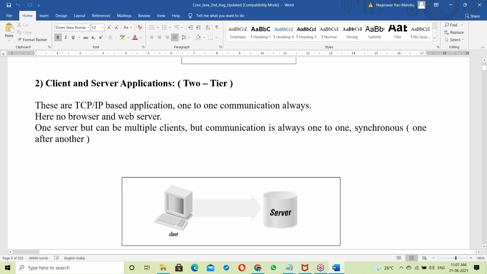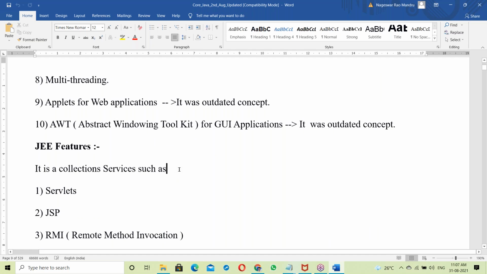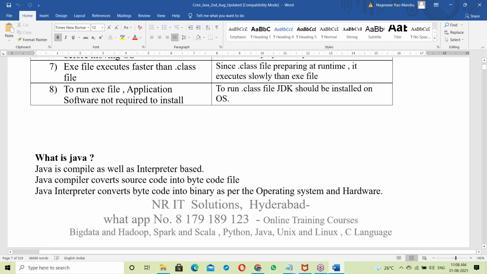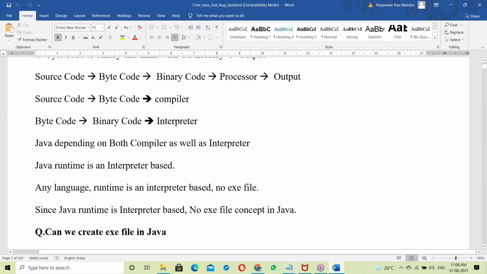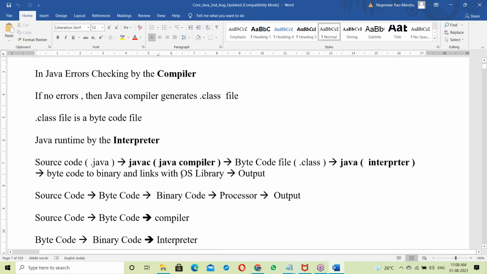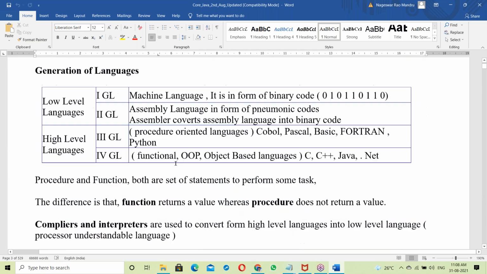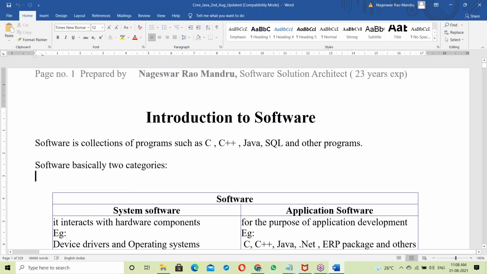My document is not like that. Most trainers copy from Google and paste into the document, but it's not like that. This is completely my experience. I have prepared it with my experience. Points first, not lengthy descriptions. Very useful for the interview point of view. The points are very clearly prepared, not theory concepts.